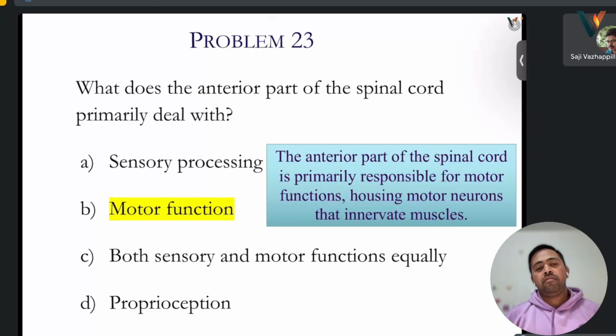Anterior means the lower part, not the superior. Its primary function is more motor function, motor neurons and muscle activity.